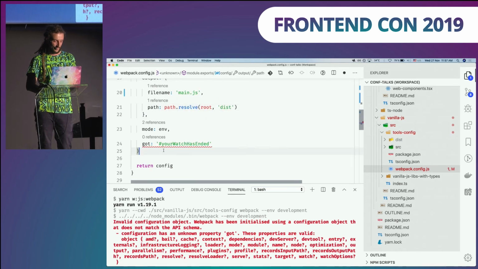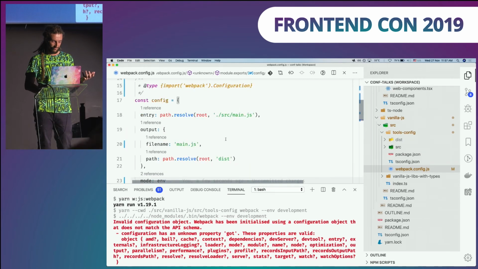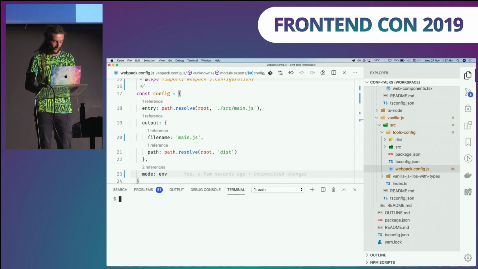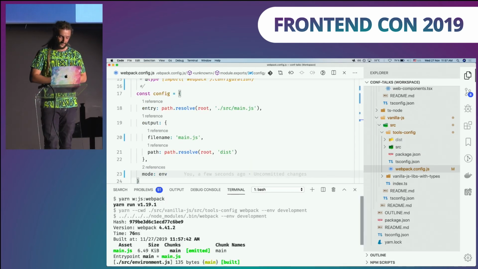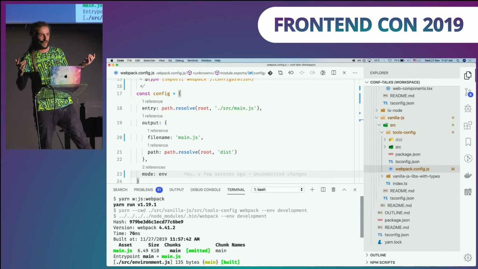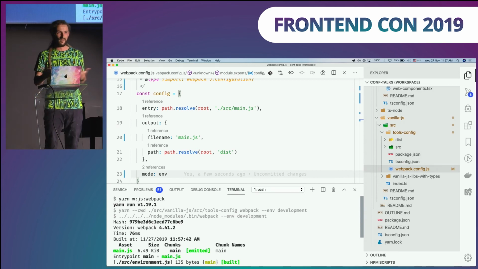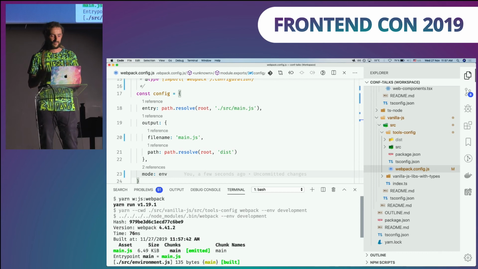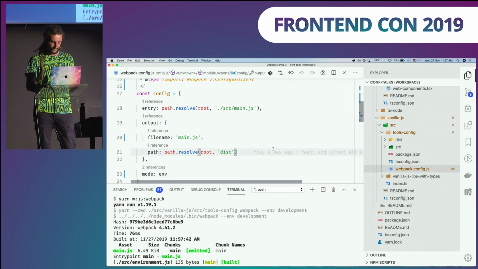Ta-da! And of course, Webpack doesn't support any Game of Thrones properties, so your watch has ended. Let's remove this. This looks solid, no errors. Fingers crossed. Let's bundle our app. Done. Right? So you don't have to write TypeScript if you don't want to, but it can still help you even in this kind of things like configuration, your bundlers, etc., etc.